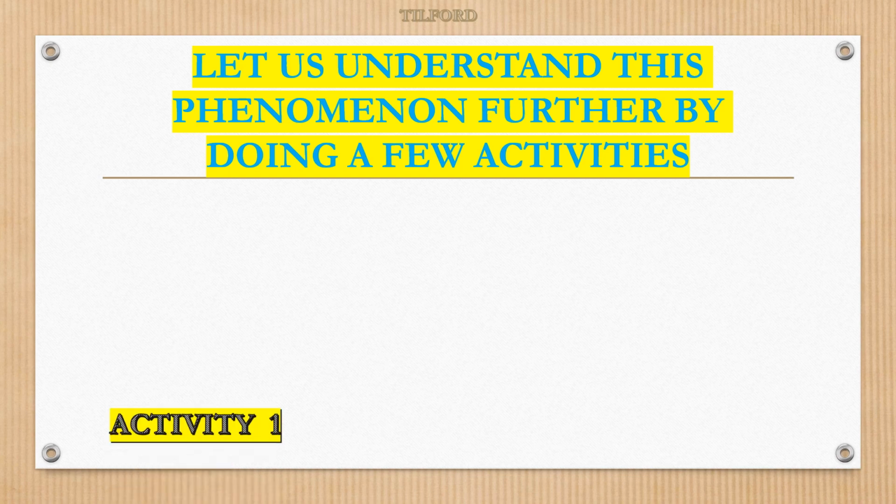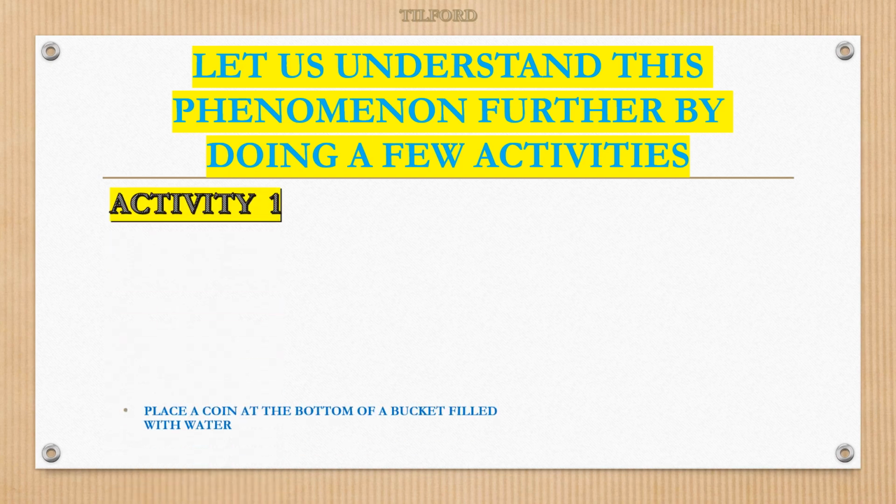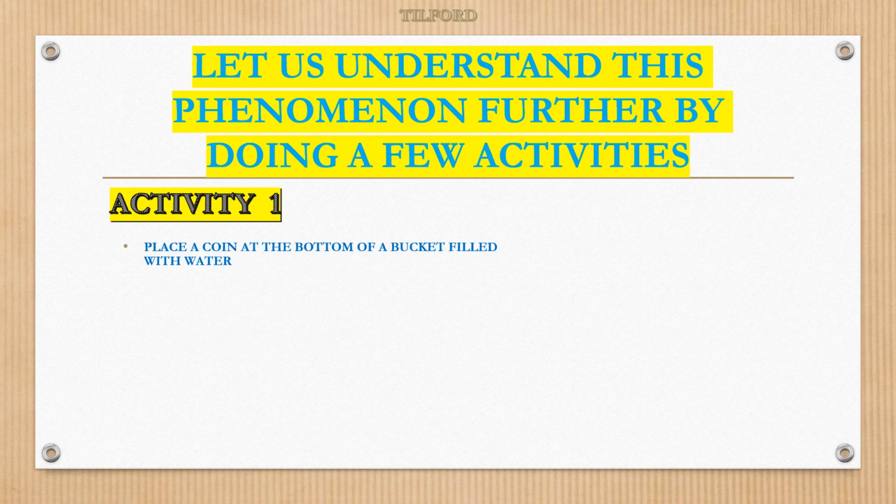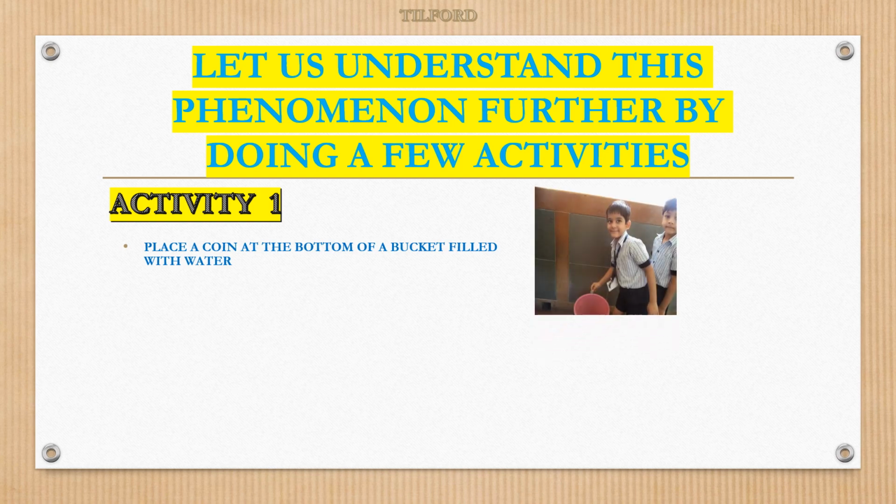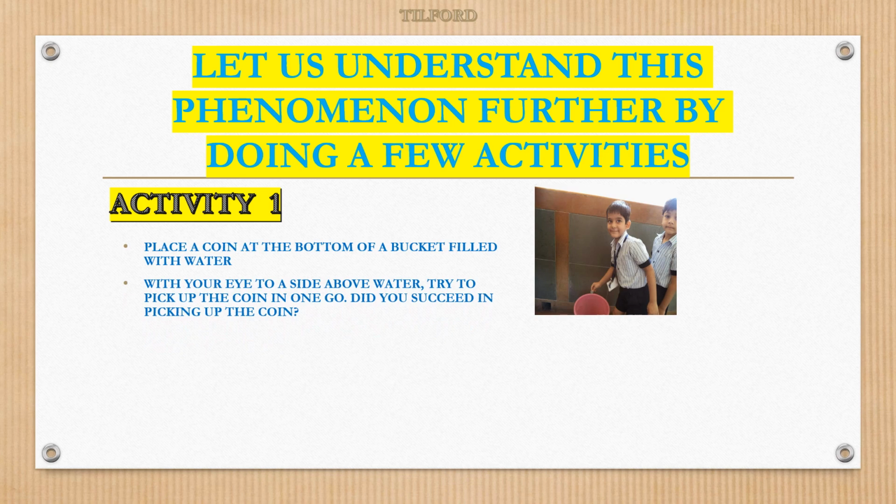Activity 1. Place a coin at the bottom of a bucket filled with water. What do you have to do? Place the coin. Here you can see two boys; one boy is trying to place the coin at the bottom of the bucket filled with water. With your eye to the side above the water, try to pick up the coin in one go.